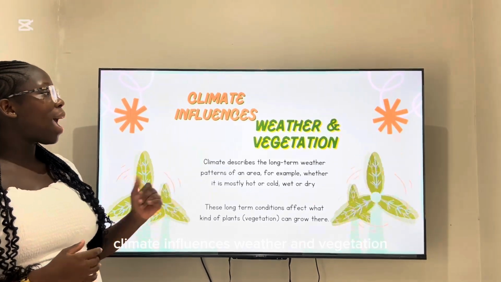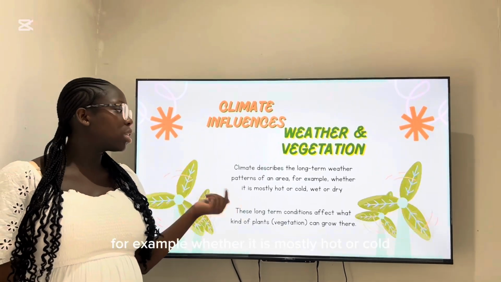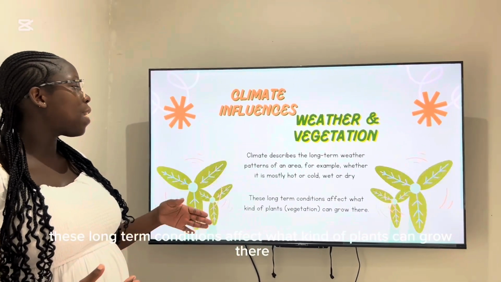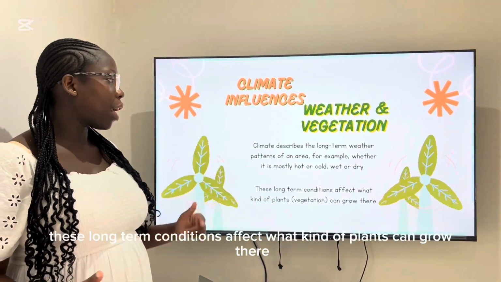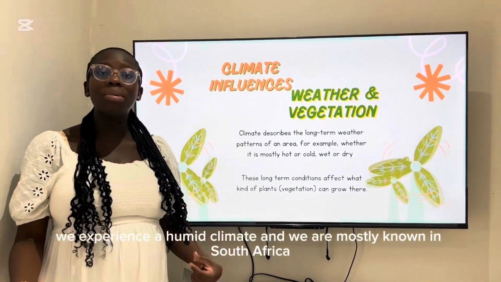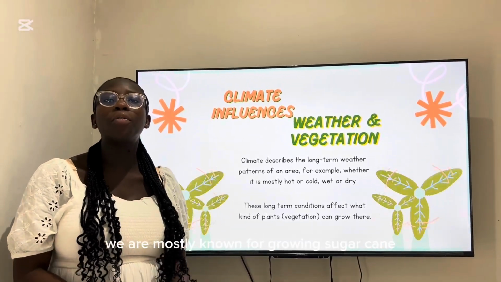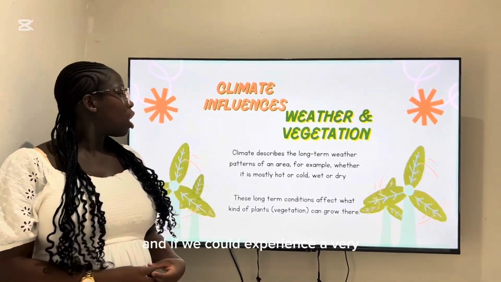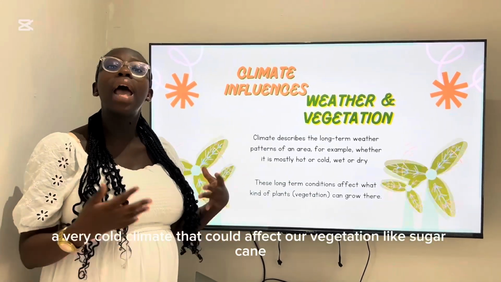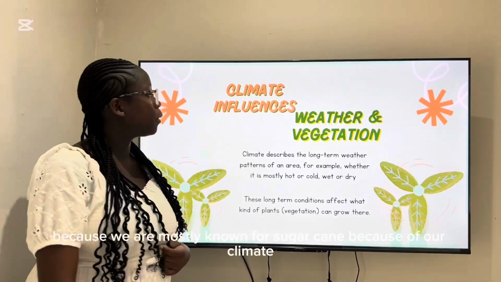Climate influences weather and vegetation. So climate describes the long-term weather patterns of an area, for example, whether it is mostly hot or cold, wet or dry. These long-term conditions affect what kind of plants can grow there. So for example, here in KwaZulu-Natal, we experience a humid climate, and in South Africa we are mostly known for growing sugarcane. And if we experienced a very cold climate, that could affect our vegetation like sugarcane, because we are mostly known for sugarcane because of our climate.